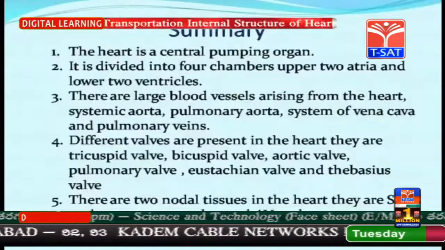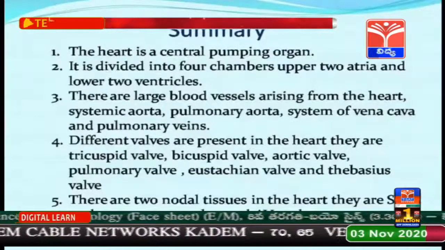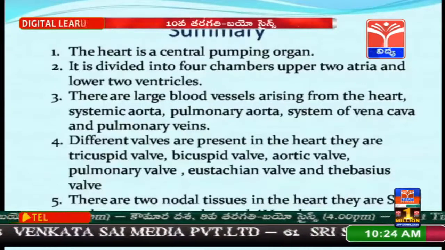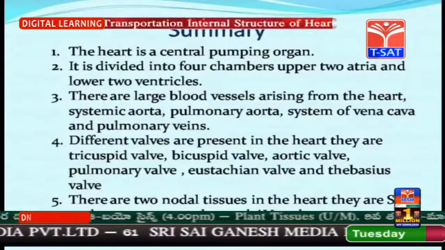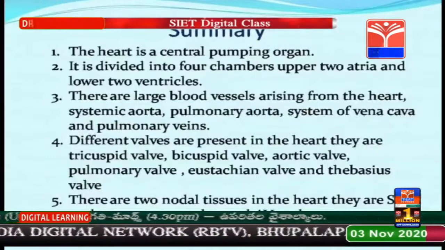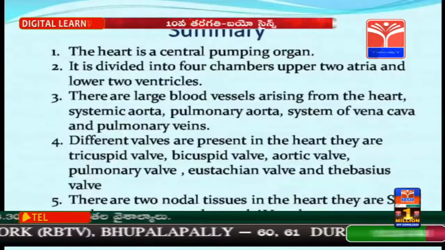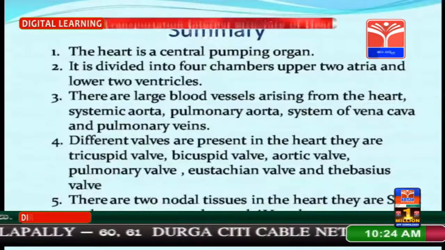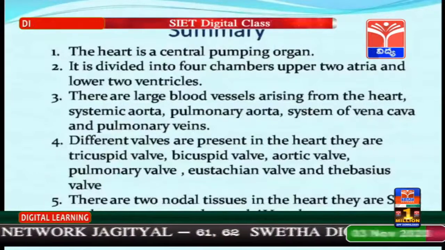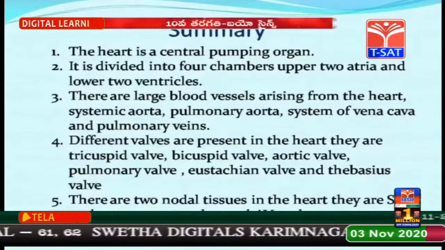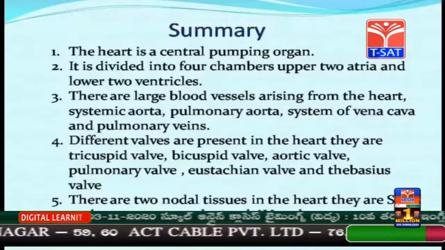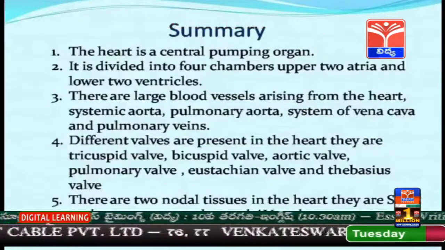Summary of the heart. Heart is a central pumping organ. It is divided into 4 chambers. Upper 2 chambers called atria and lower 2 chambers are the ventricles. There are large blood vessels arising from the heart: systemic aorta, pulmonary aorta, systemic vena cava. Different valves are present in the heart. They are tricuspid valve, bicuspid valve, aortic valve, pulmonary valve, eustachian valve and thebesian valve. There are 2 nodal tissues in the heart. They are SA node, which acts as pacemaker, and AV node as pacesetter.